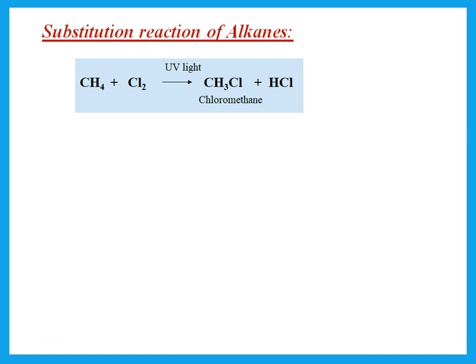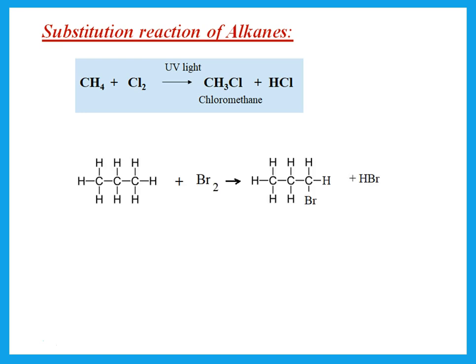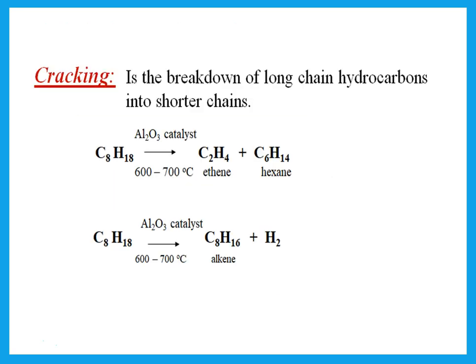Now, alkanes, when they react with halogens, we call that substitution reaction. Alkanes do substitution reactions. We have to give them UV light, and what happens is I remove one of the hydrogens and I put a chlorine, and that means the other product is HCl. Now, that means that I can remove any of the hydrogens. So any of the hydrogens will be replaced by bromine, and that means it actually gives a mixture of products.